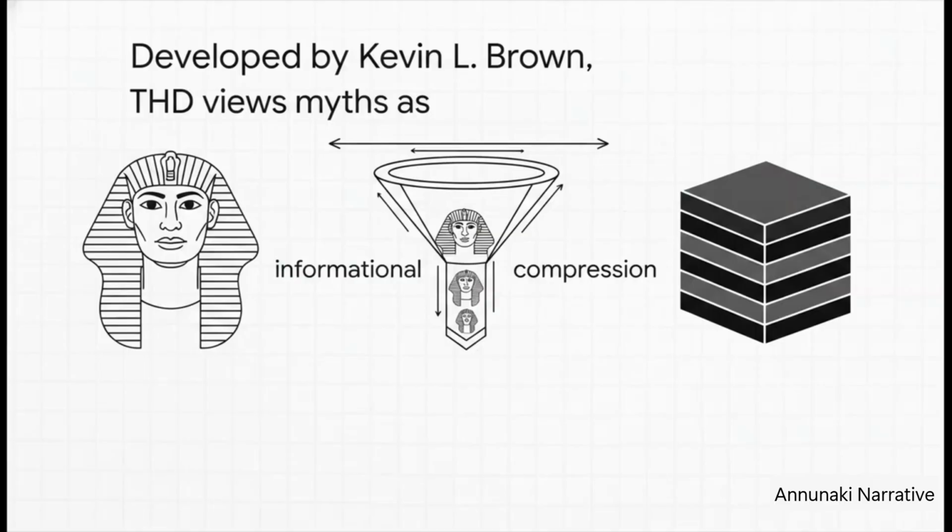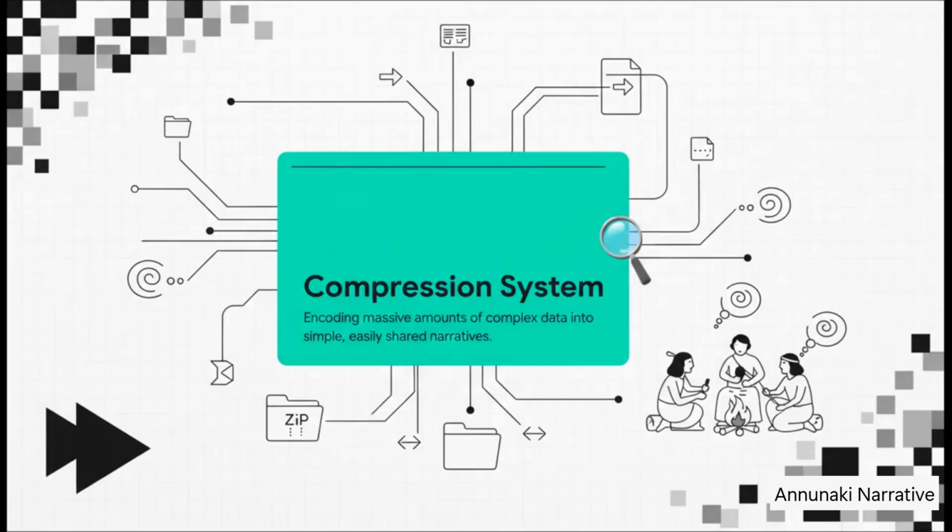He suggests we really need to stop looking at the Anunnaki narrative as just a myth, and instead start looking at it as a multi-layer informational compression system. Now, what exactly does that mean in plain English? Let's define it. A multi-layer informational compression system is basically a method of encoding massive amounts of complex data into simple, easily shared narratives.